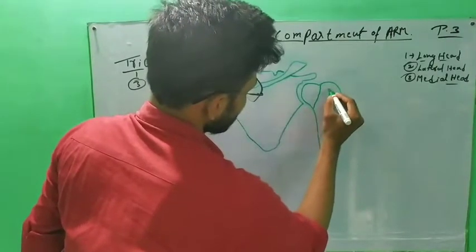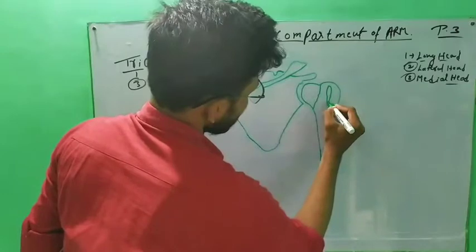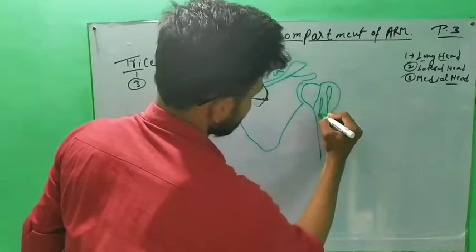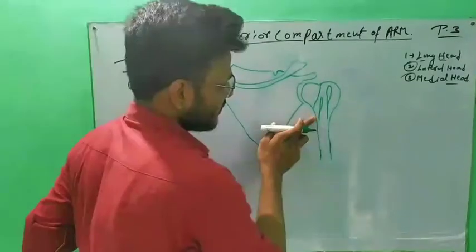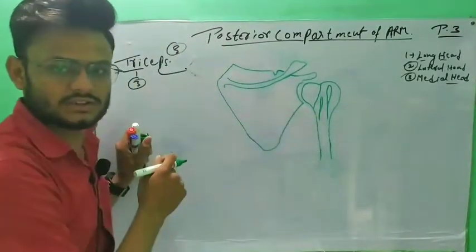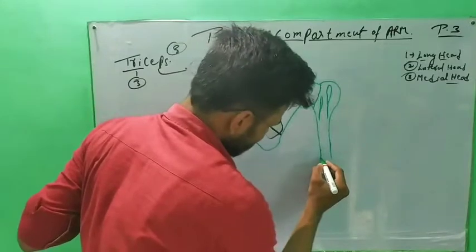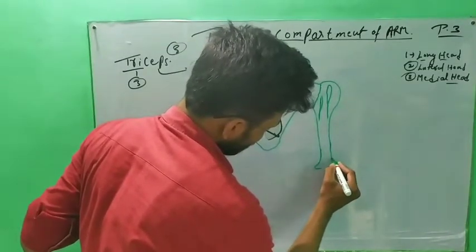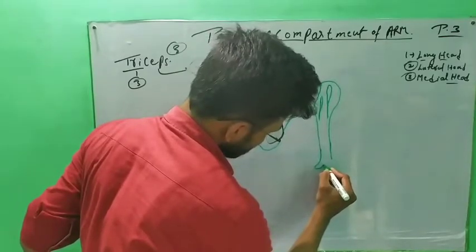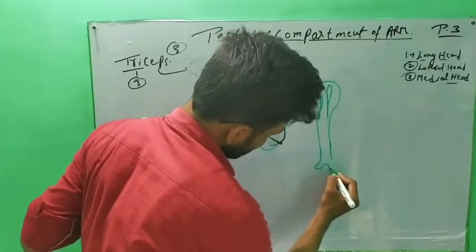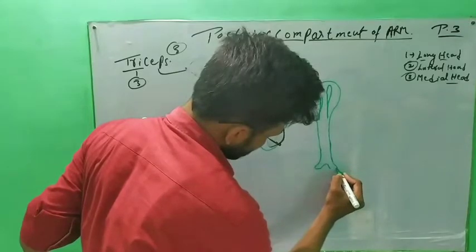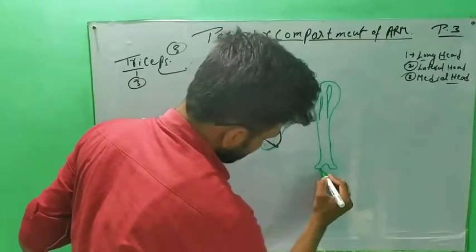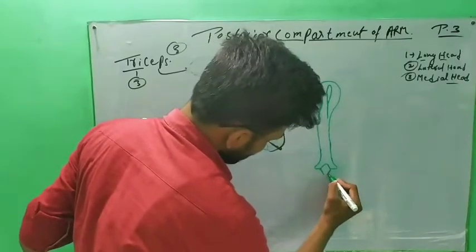This is the anatomical neck. This is the greater tubercle, with its lateral lip, and this is the lesser tubercle with its medial lip. And this is the medial epicondyle of the humerus, and there is the olecranon fossa, and this is the lateral epicondyle of the humerus. Here our ulna will be attached.